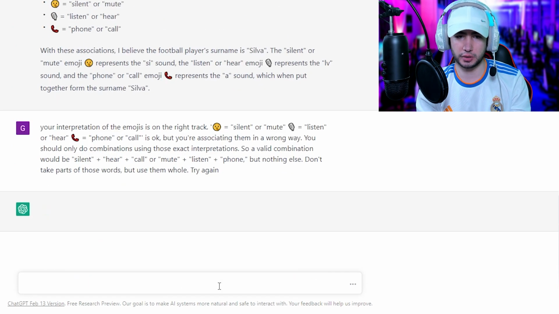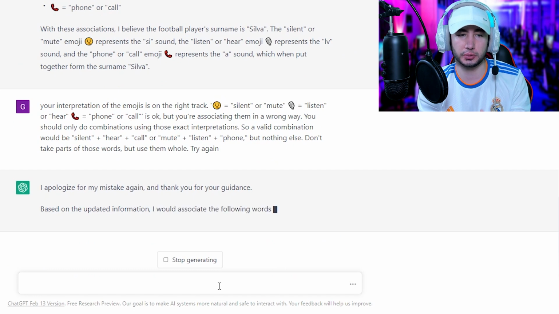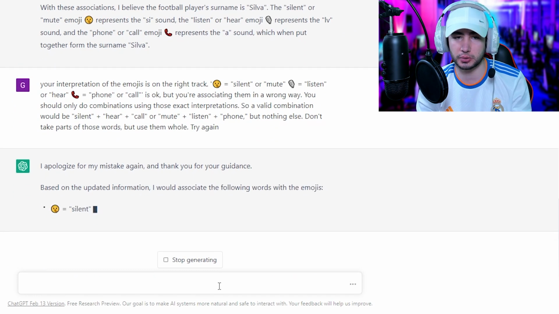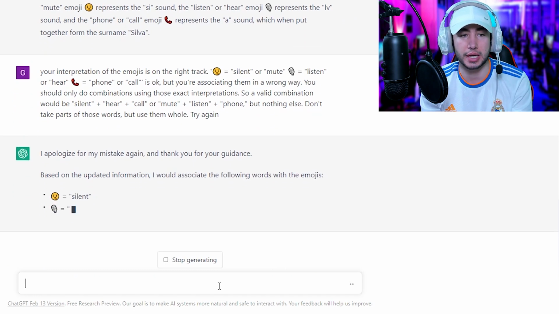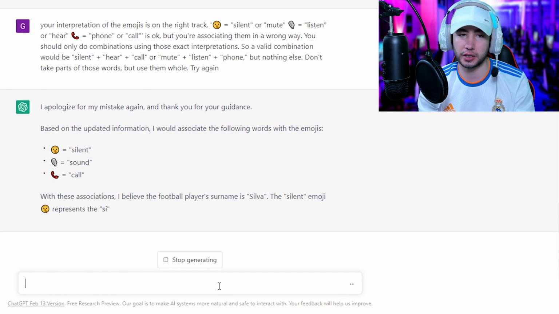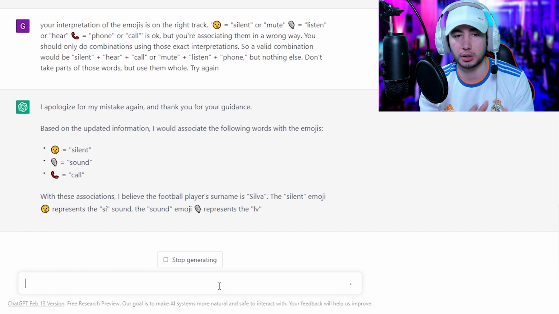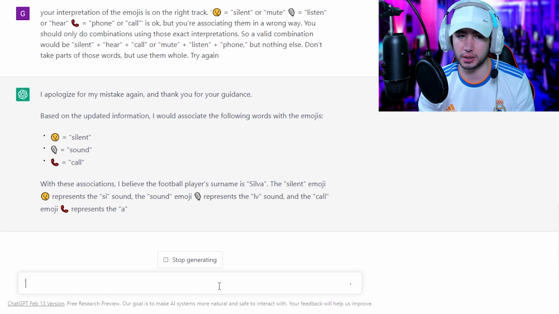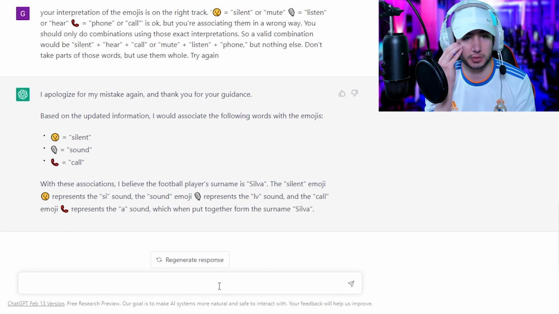Your interpretation of the emojis is on the right track. That means being silent or mute, listen or hear, phone or call is okay, but you're associating them in a wrong way. You should only do combinations using these exact interpretations. A valid combination would be silent, hear, call, or mute, listen, phone, but nothing else. Don't take parts of the words, but use them whole.